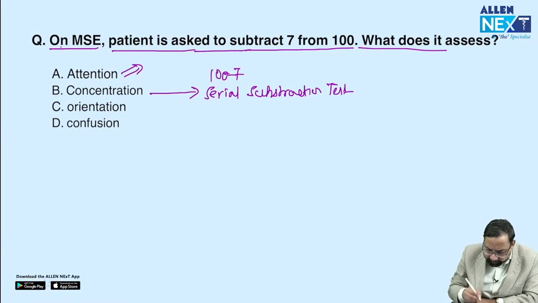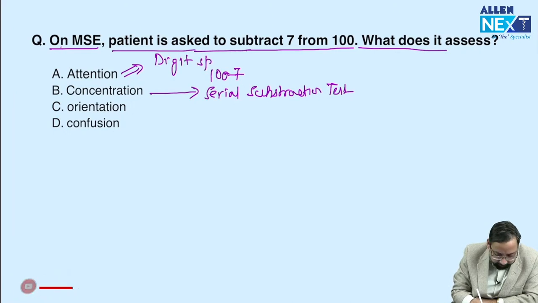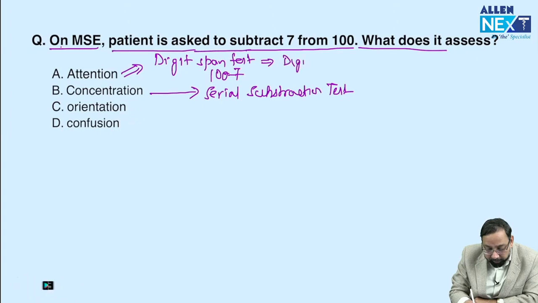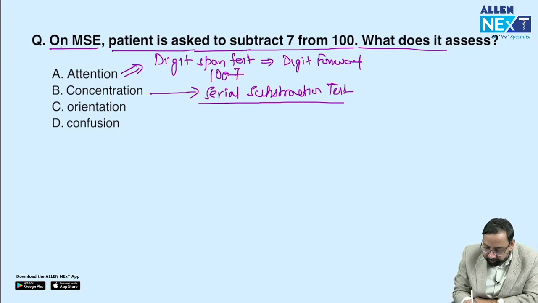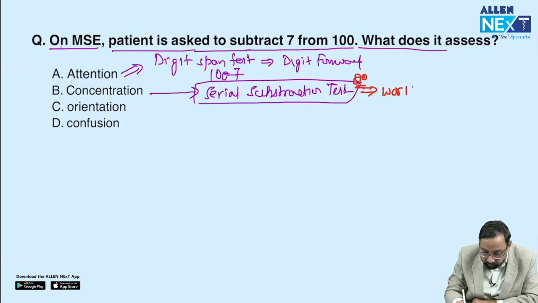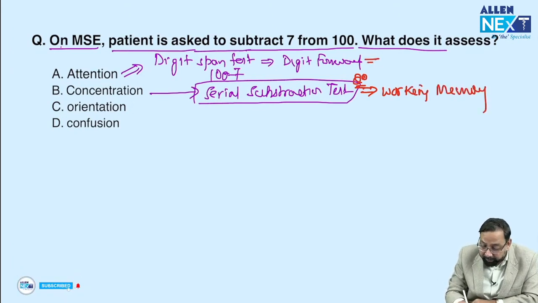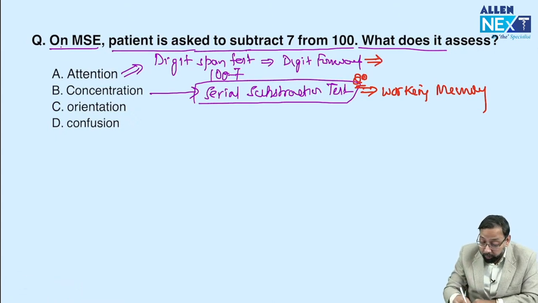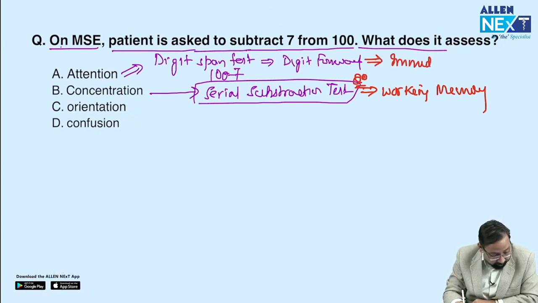To check attention, we have the digit span test. Digit span test, digit forward. For concentration, serial subtraction test. Many times questions are asked that serial subtraction test is also used for working memory. Digit span test is also used for immediate memory.